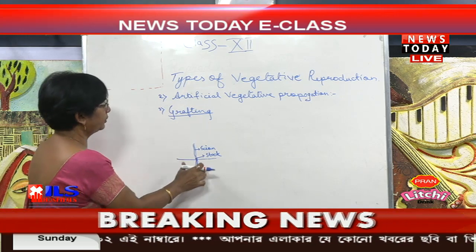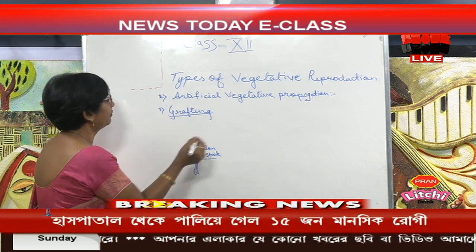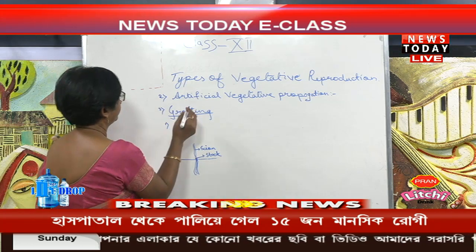So, if we are going to do grafting, there are different types of grafting.